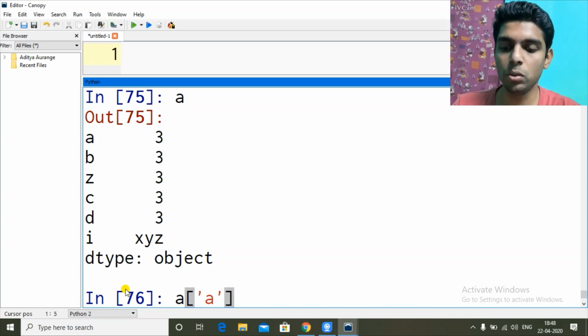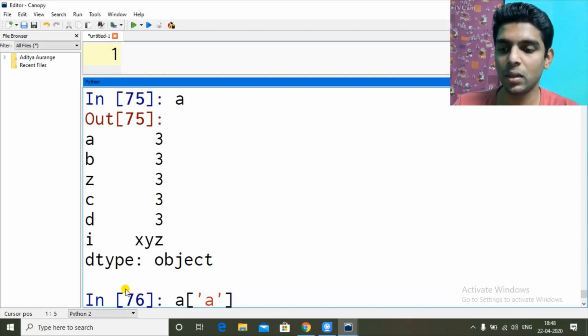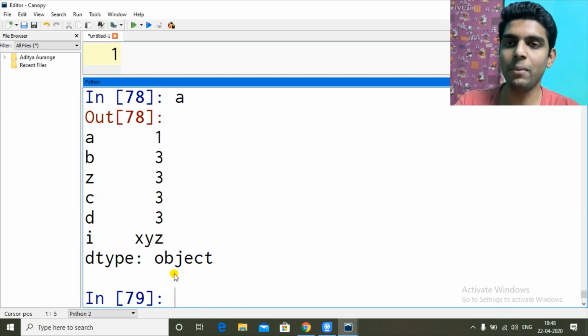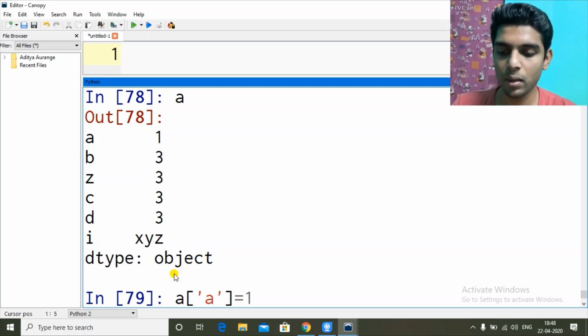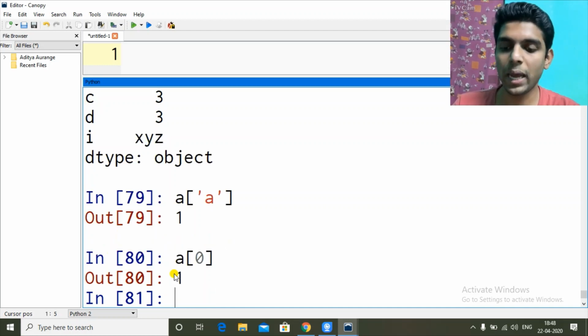In square brackets, you give the index value. So here I am giving A, so I got 3. Let's say if you don't give the index value, how can I access the same value? Let's update its value, A equal to 1. Now the first element is 1, and its index is A. How can I access this 1? By giving the index A, or by giving 0. So I am accessing the 0th value. Both ways you can access.